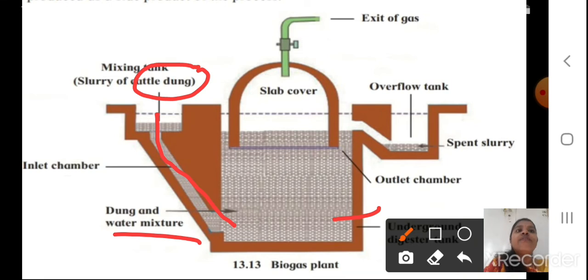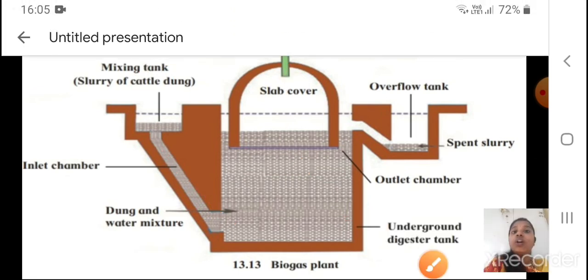While you have a slab cover up, you have the exit of the gas. Whatever gas is formed here will go upwards, and pipes are connected to the houses. Then you have the overflow tank, the slurry, which is the part that is not required and is removed from there. That is the outlet chamber. Okay students, important diagram, please practice the labelings and drawing the diagram in your science notebook. I hope the diagram is clear to you.